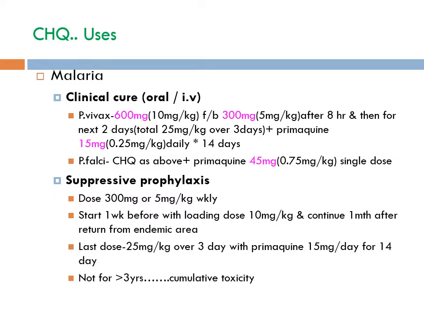It should not be given for more than 3 years because we know that it has a tendency to cause cumulative toxicity. But in India, it is no longer used as a suppressive prophylactic, and such use is made only in P. vivax predominant countries and in those which have chloroquine sensitive P. falciparum strain.